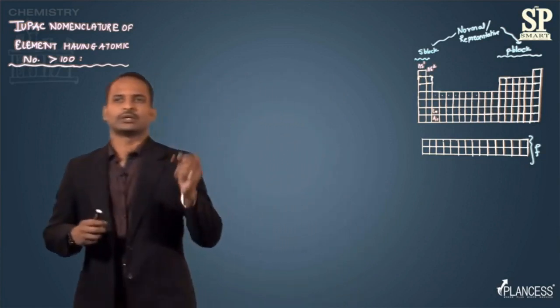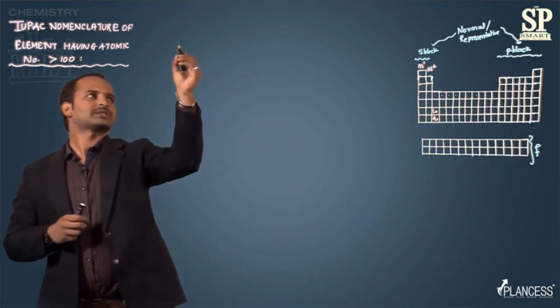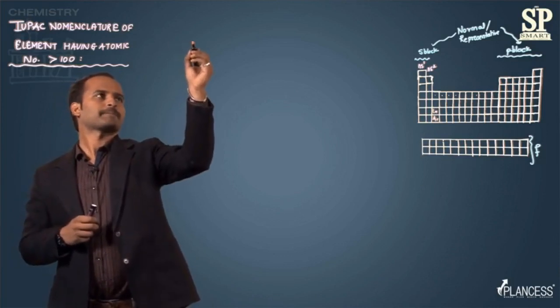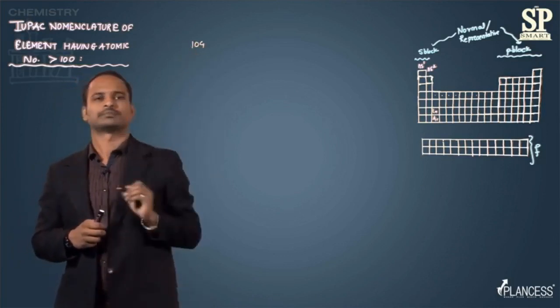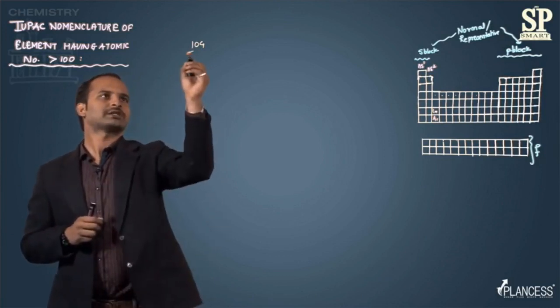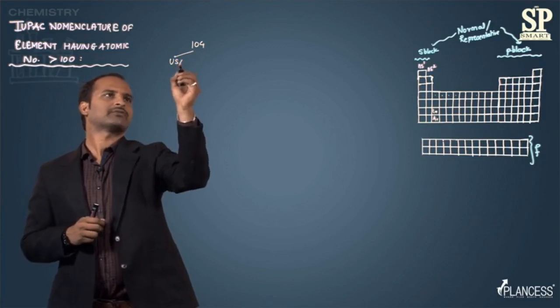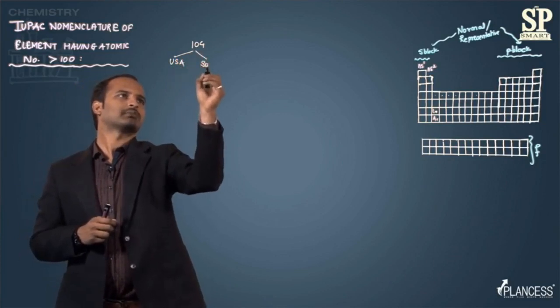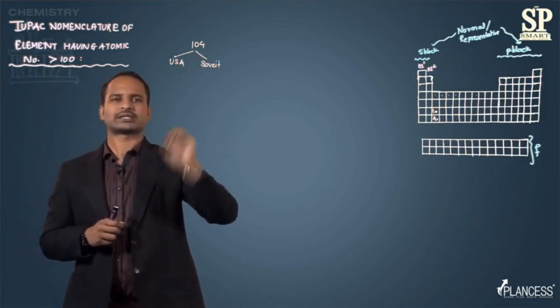For example, there was an element whose atomic number is 104. This element was discovered by two countries at the same time. One is America, that is the USA, and the second was the Soviet Union, that is Russia.